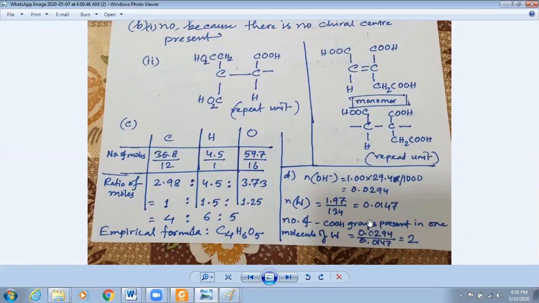So how many moles of carboxylic acid group? 1 mole of carboxylic acid group will react with 1 mole of hydroxide, right? So if we get the ratio of hydroxide and carboxylic acid, we can get the answer. So we have divided, it is 2. That means the number of carboxylic acid groups will be 2.